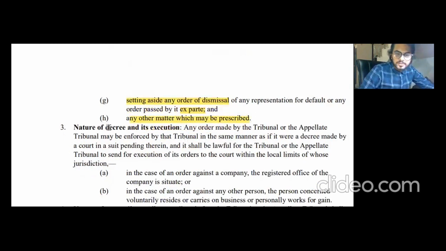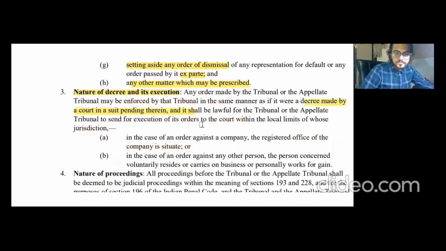So, nature of decree and its execution. Basically, it says that if NCLT or NCLAT issues an order, then that can be enforced by the tribunal as if it were a decree made by the court in a suit pending therein. Like it can be enforced by them, and the company shall have to follow it as if it was a decree of court. All right. So let's read it.